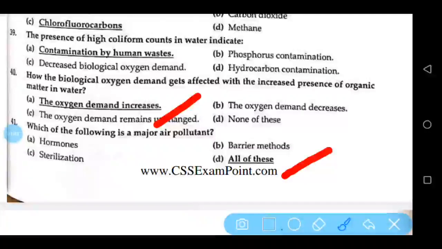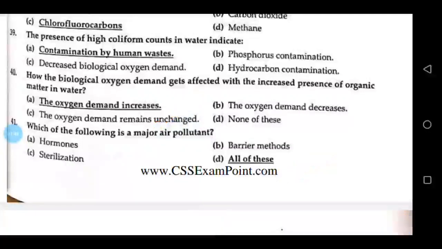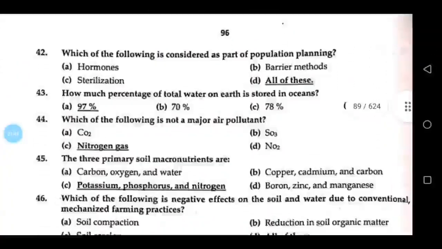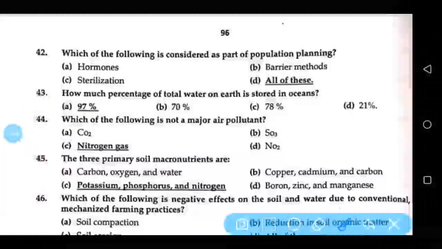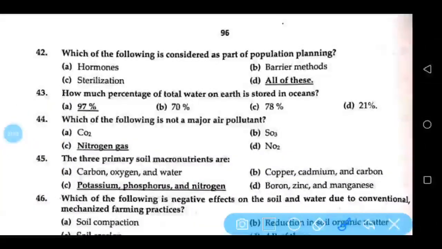All of these: hormones, barrier methods, and sterilization. Which of the following is considered as part of population planning? All of these. How much percentage of total water on Earth is stored in oceans? 97%. Which of the following is not a major air pollutant?